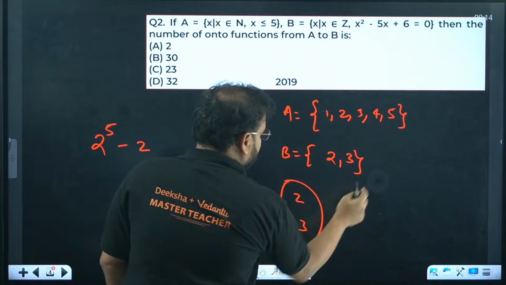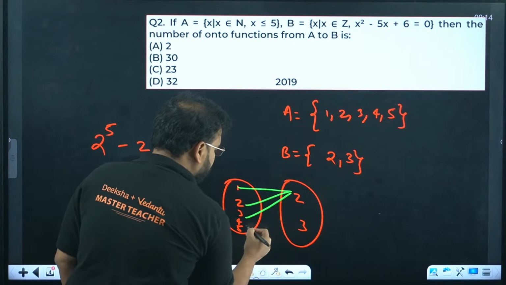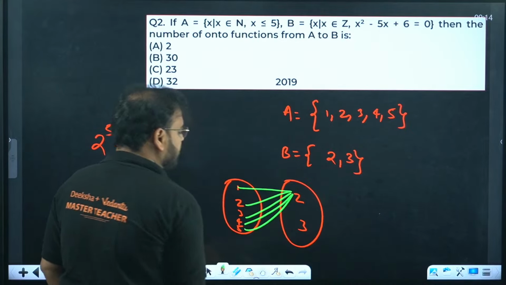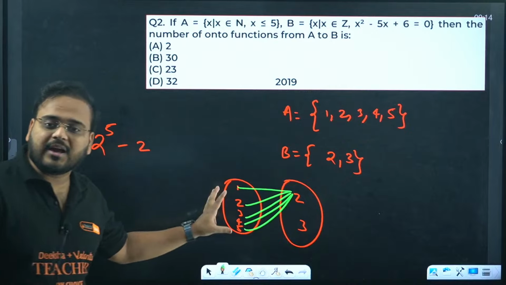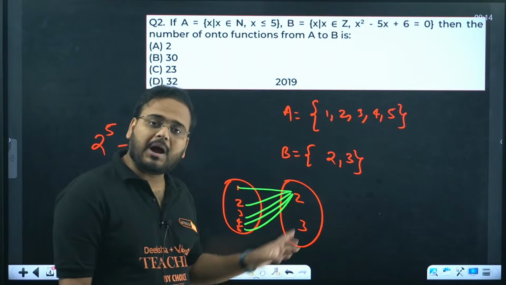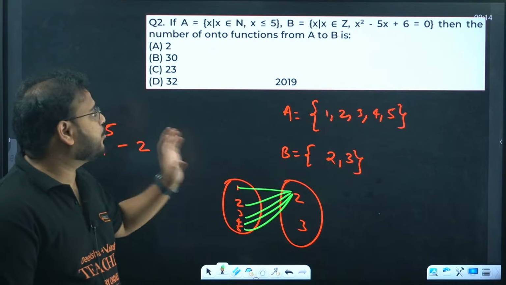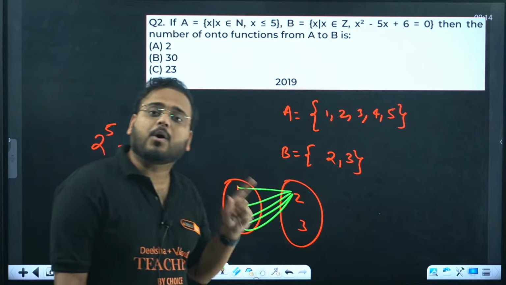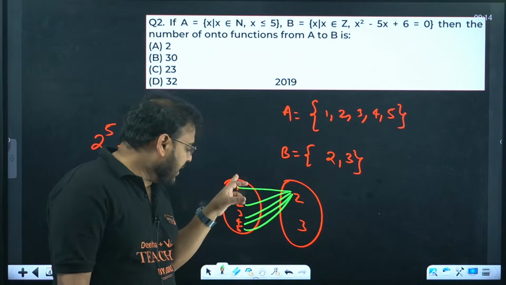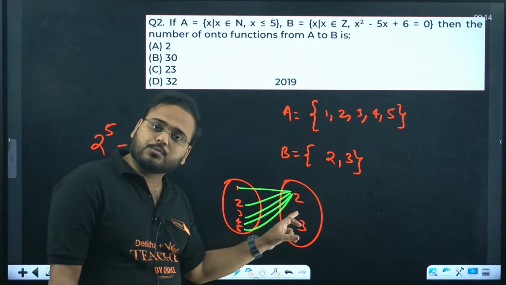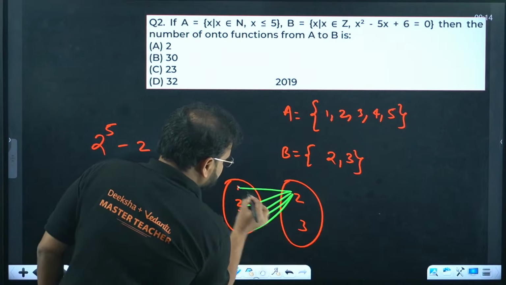Same reason. There will be a case where all these elements are mapped to only one element, which is 2. Think about it. When all the elements are mapped to 2, do not think of one-one functions over here. They're asking you only about onto functions. So I can have a case where I map all the domain elements to 2. Same way, I can have another case where I map all these elements to 3.